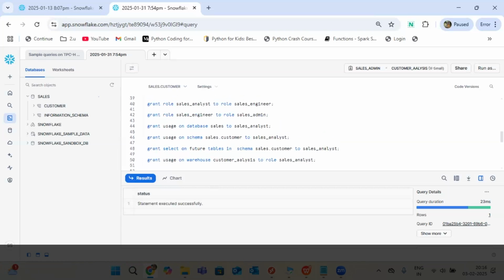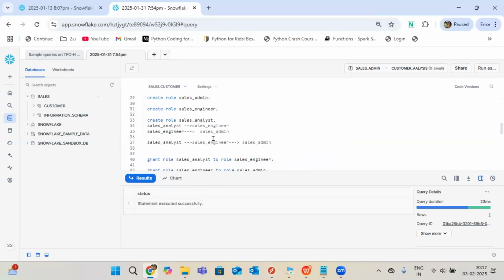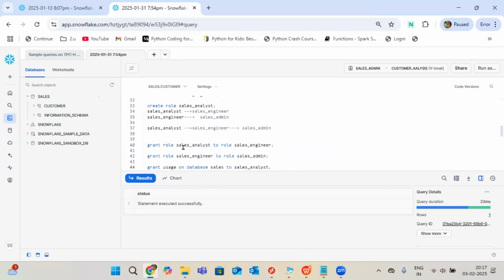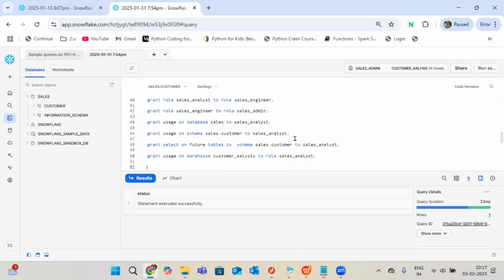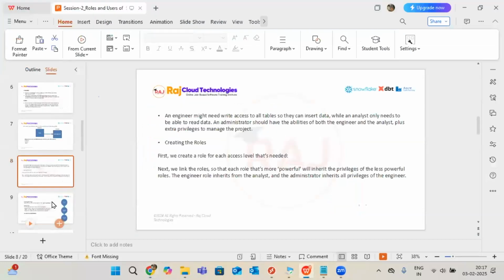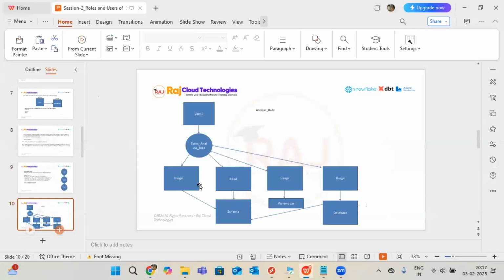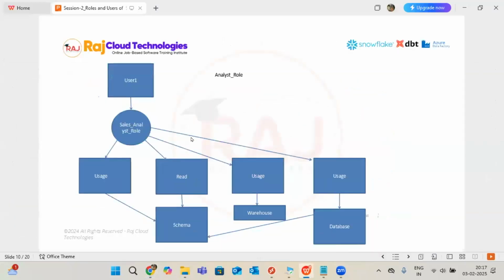For example, you have sales engineer, and sales developer is also there. Okay, engineer and developer. So you can go with the two queries here. Sales analyst to sales engineer, again sales analyst to sales developer. That is also possible. Okay. Yes, I hope everyone is clear. Now we can bring this image, whatever I created. This is the thing that I completed just now.